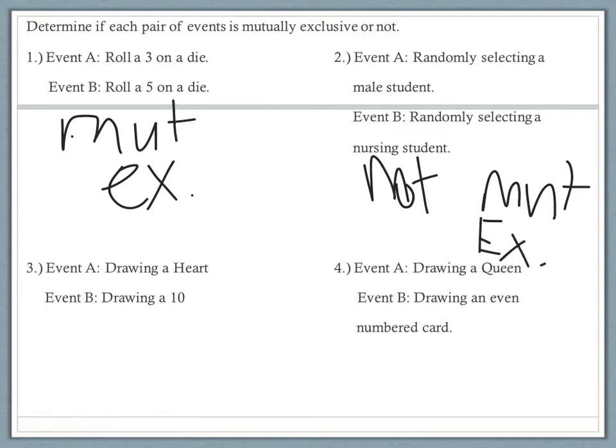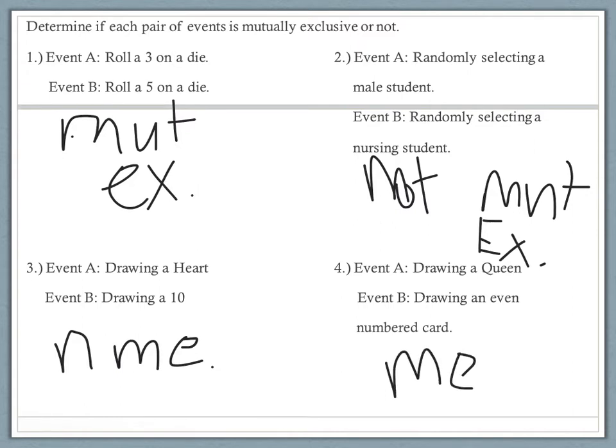Okay, I'm kind of shortening it just because for space purposes and time purposes. So if I draw a card, event A is drawing a heart and event B is drawing a 10. Well, is there such a thing as a 10 of hearts? There is. So it can happen at the same time, so it's not mutually exclusive. Okay. Now number 4, so drawing a queen and drawing an even numbered card. Well, a queen isn't even, it's a queen. It's its own thing. It's a face card. So this can't happen at the same time, so it's mutually exclusive.